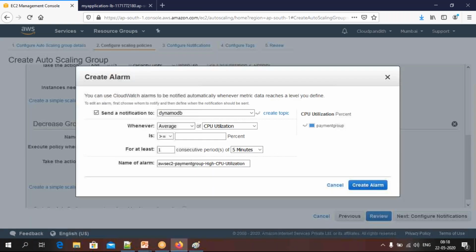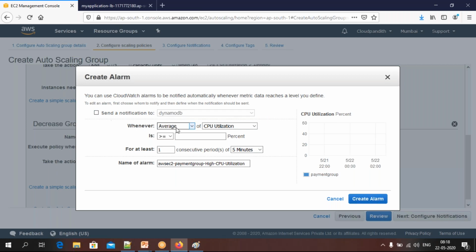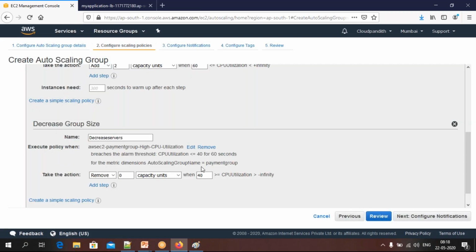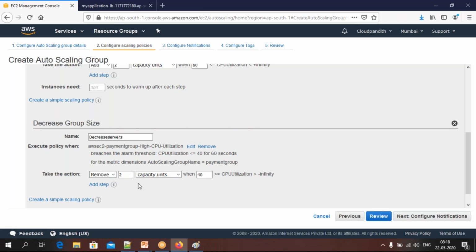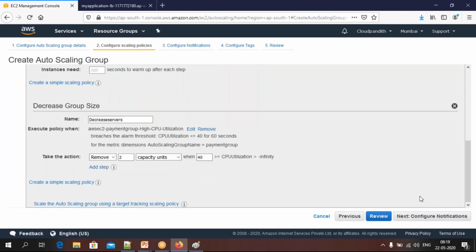So when it has to decrease, add new alarm. The alarm should not send a notification. For me it is not required. Whenever CPU utilization is less than or equal to 40 continuously for 1 minute, then I want to trigger this alarm. When this alarm is triggered, I'm going to remove one server, or up to you. So let's remove 2 servers. How many servers am I removing? I'm removing 2 servers, friends. Okay, that's all. These are the rules we set.